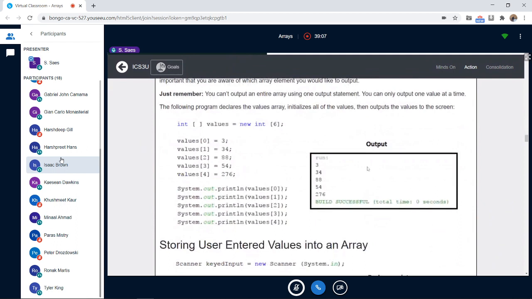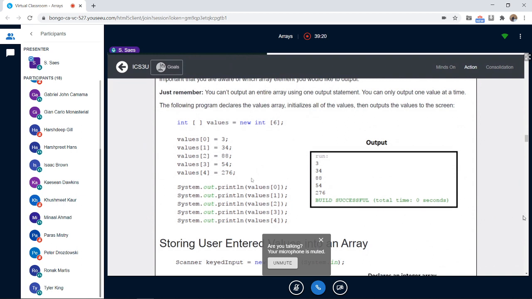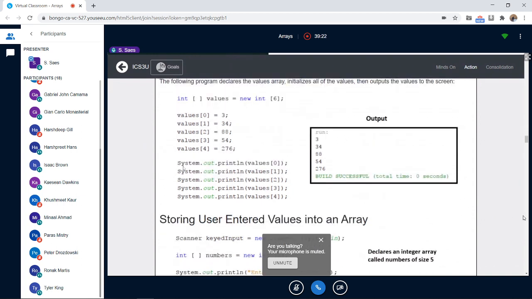If I want to display numbers on the screen, here is my array, int values, new int 6. These are the values: 3, 34, 88, 54, 76. And this is the output: System.out.println values 0. This is important, inside the bracket here.